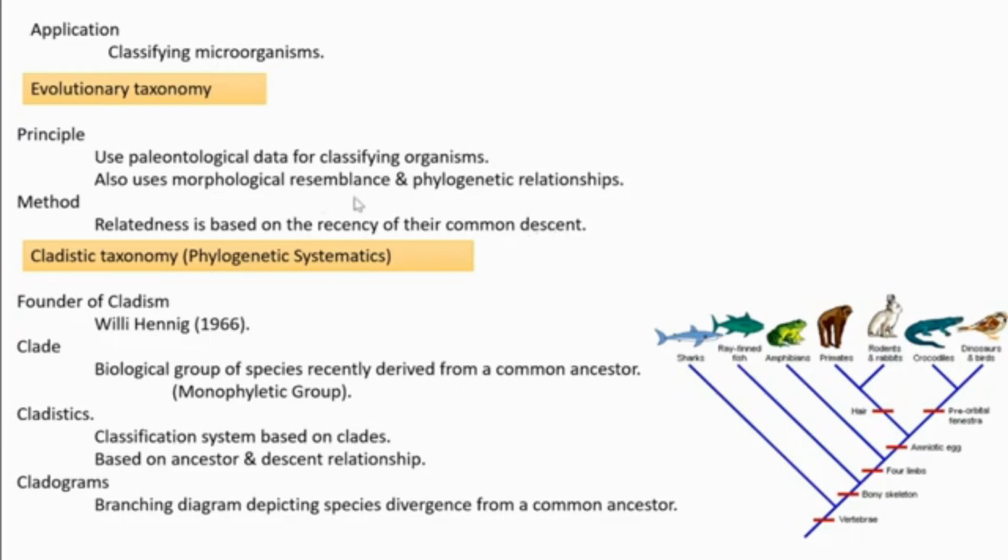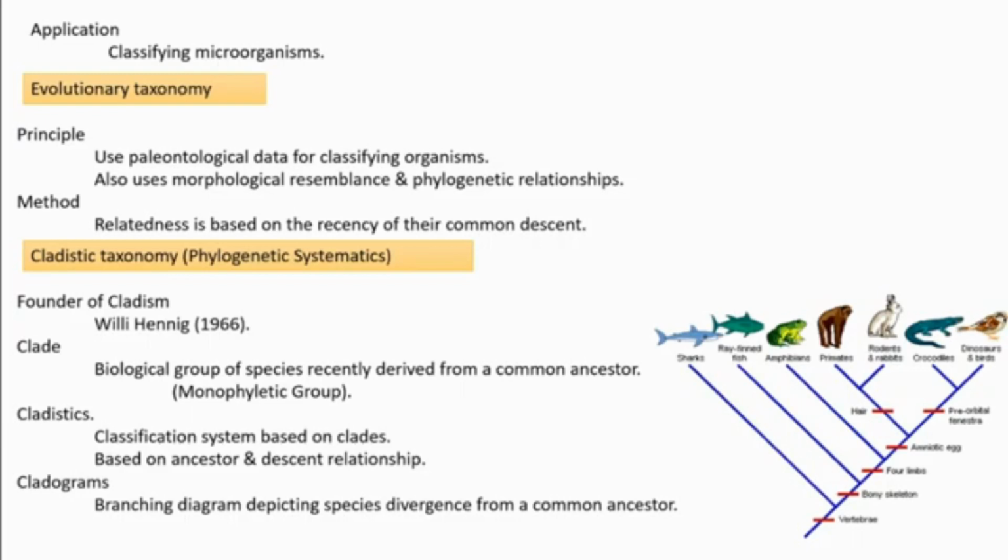Let's consider the starting point of vertebrates. Vertebrates emerged because of having a vertebral column, and from that so many groups emerged, and finally, last in number, human beings.